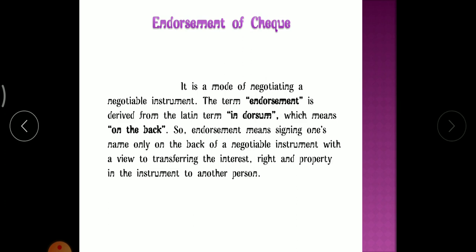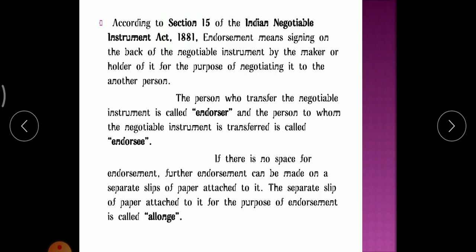Let's move towards what the definition says. According to Section 15 of the Indian Negotiable Instruments Act 1881, endorsement means signing on the back of the negotiable instrument by the maker or the holder of it for the purpose of negotiating, meaning transferring it to another person.